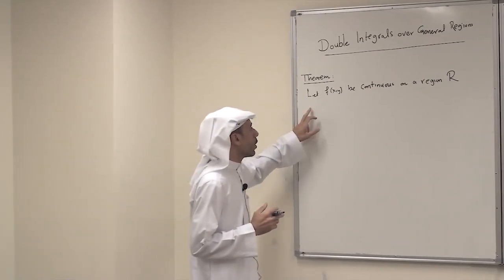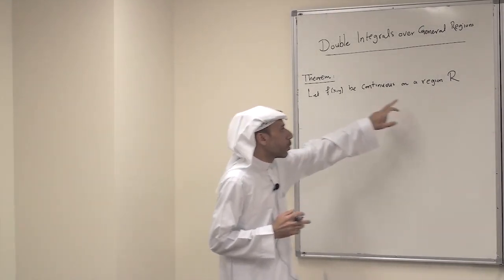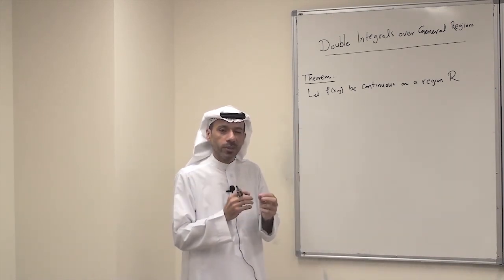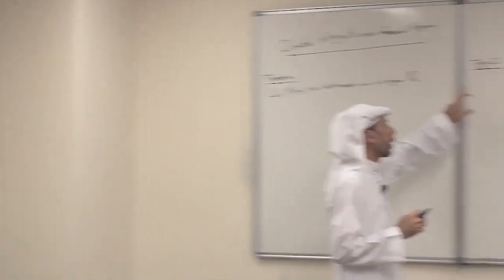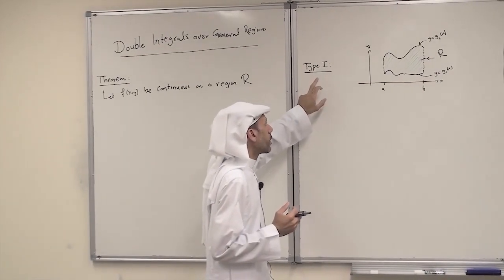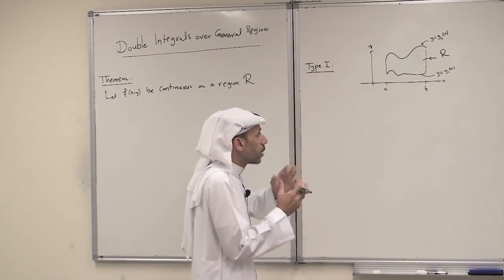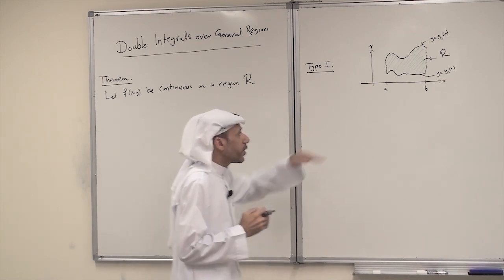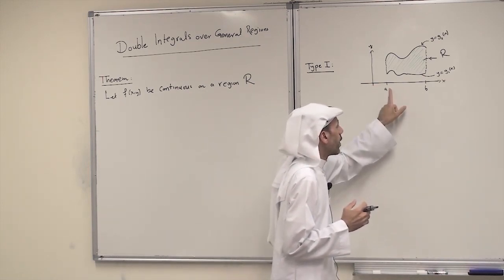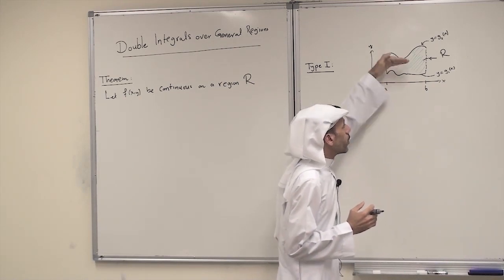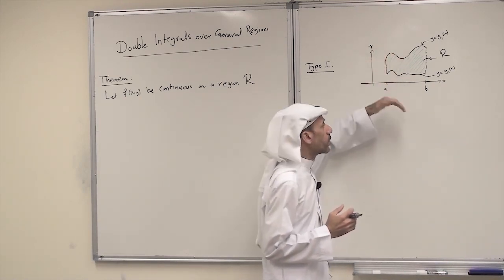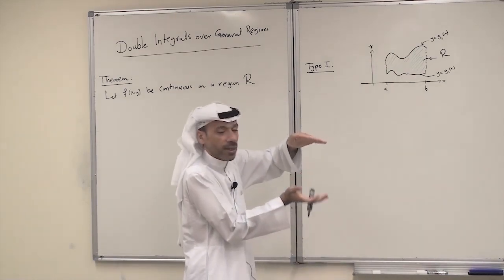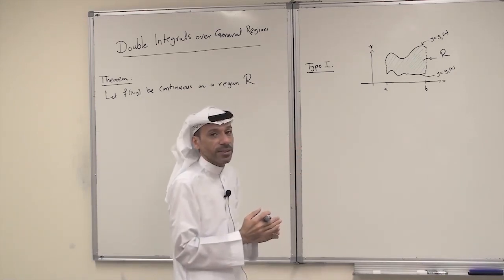We have the following theorem: let f of x y be continuous on a region R, and we'll consider two types of regions, two simple types of regions. The first one is called type 1 regions. And a type 1 region, the general shape of the region is given as follows here in this graph. This region, you can think of it as a region over an x interval, a b, between two curves, a lower and an upper curve. So it is a region between an upper and a lower curve over an x interval.